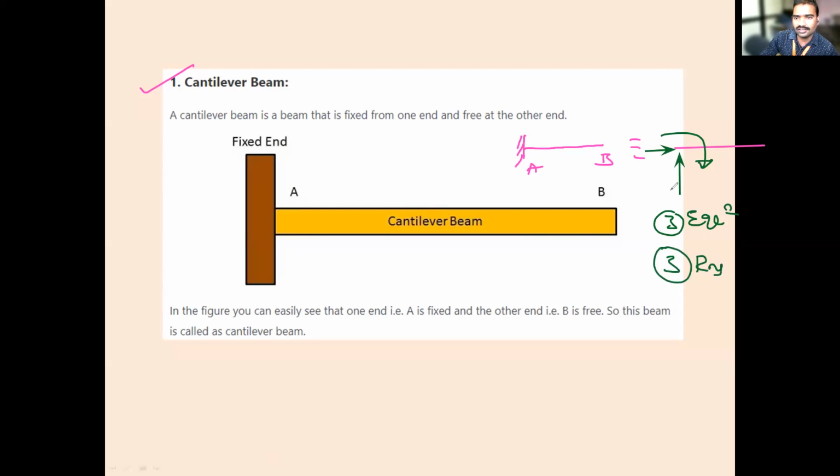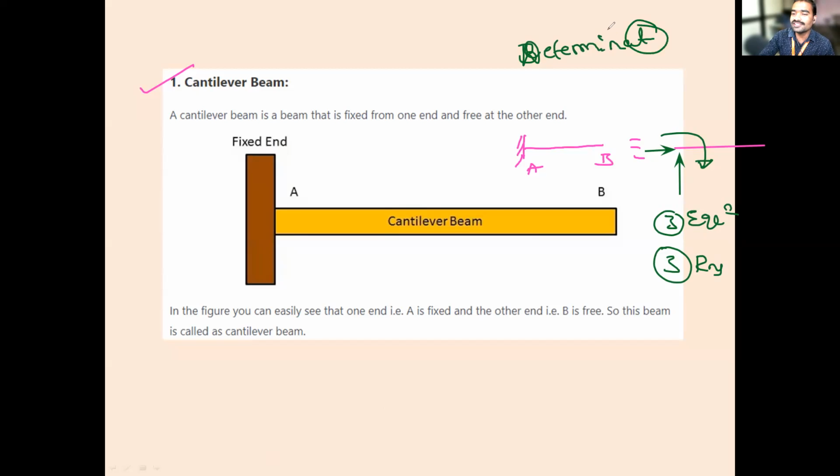Is it a determinate structure or indeterminate? Indeterminate, sir. No sir, one minute sir. Determinate. Yes, it is determinate. So cantilever is determinate.